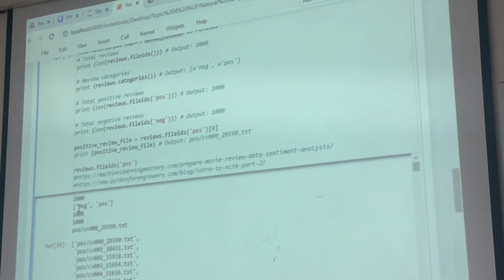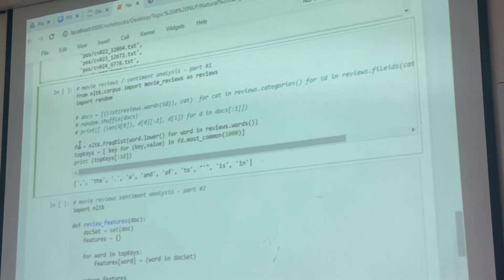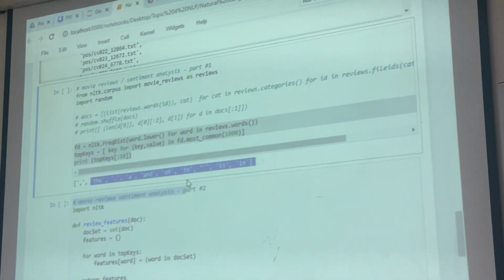I have two folders, one negative and one positive, and each has 1000 files, 1000 comments. So I will find out which words have the highest frequency. So these are the words that always show up in the 2000 file set.